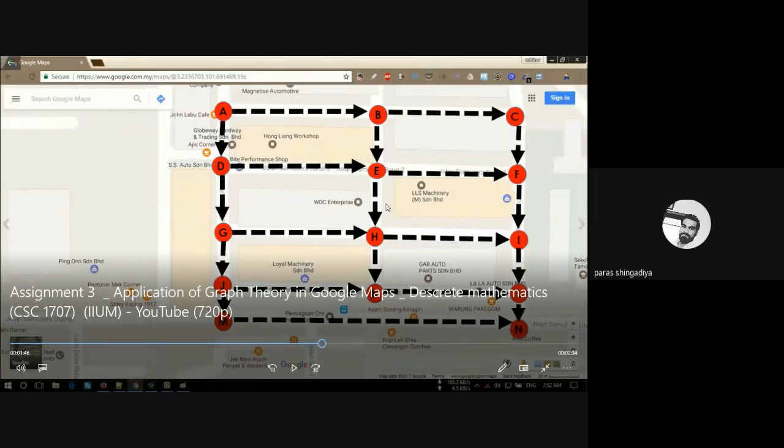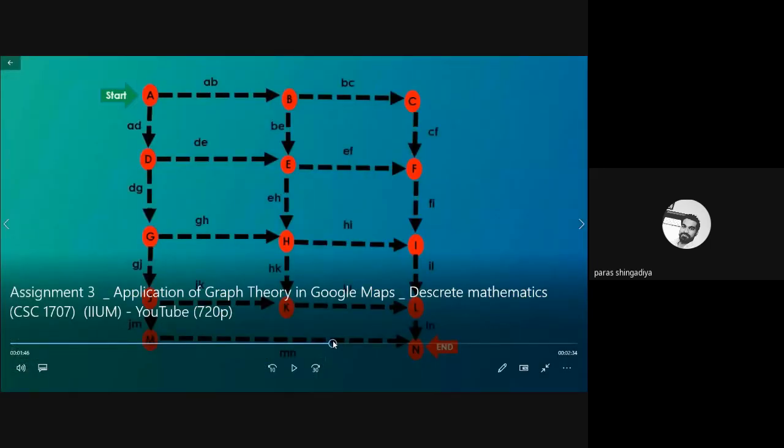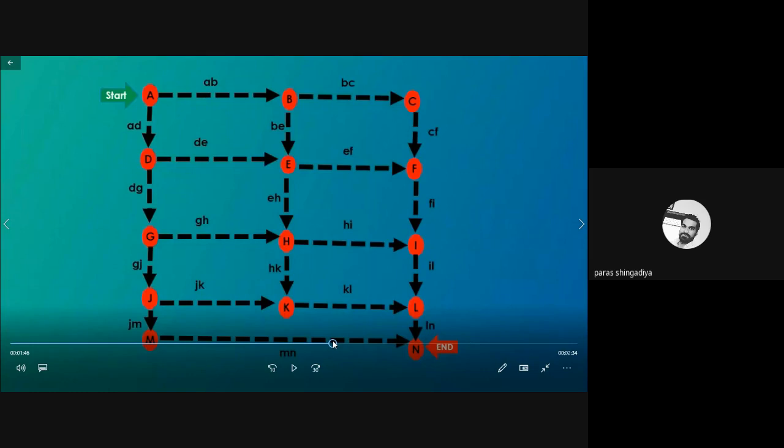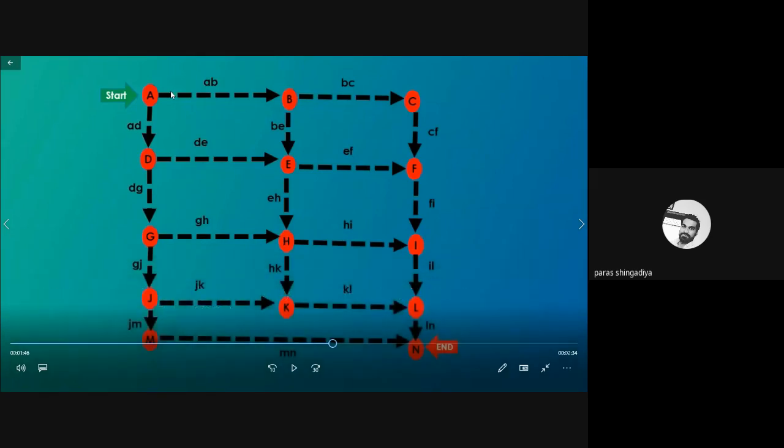So we'll identify all the possibilities between A to N, and all the possible routes between the two locations. Google will identify that, and then we'll get this set. And here is one of the graphs, where A, B, C, D, E, F are the vertices, and the connections between these places are the edges. So AB edge, BC edge, DE. These names are arbitrary here.